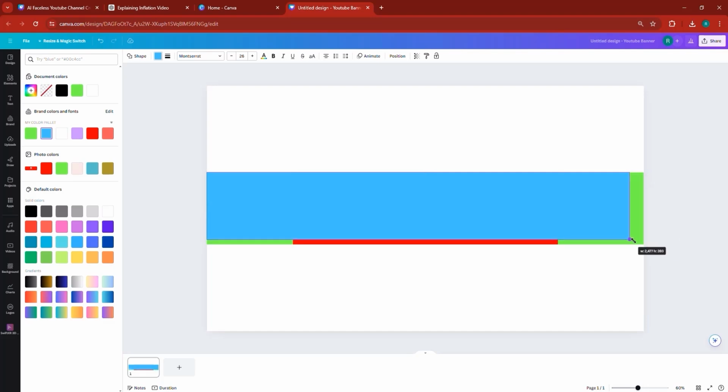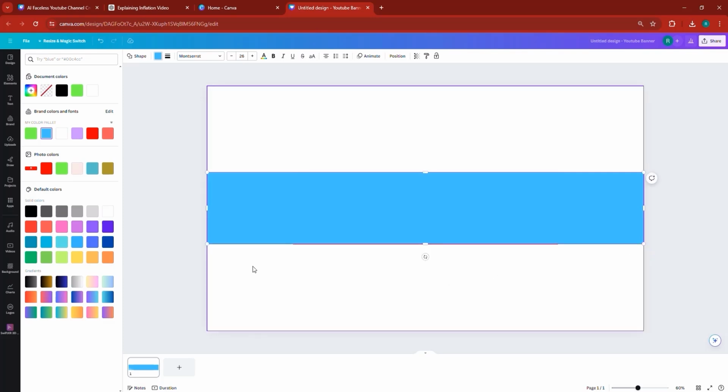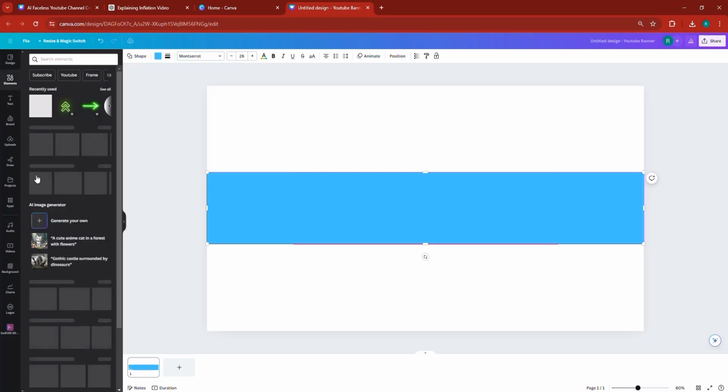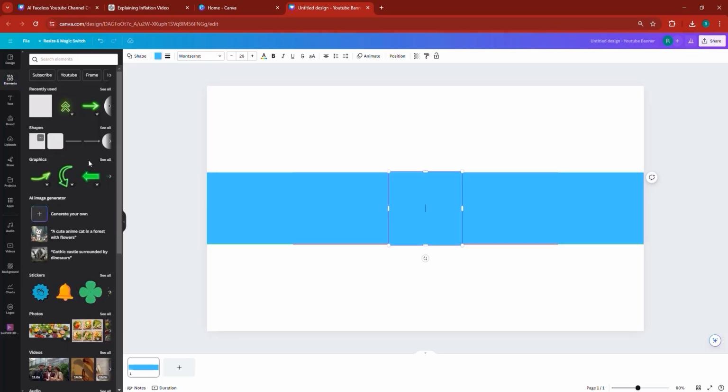So draw a design with the size 2560 pixels by 471 pixels, and you'll be able to see that, as you can see in that little dark area over there. 2560 by 420.